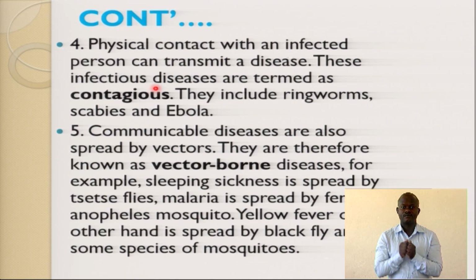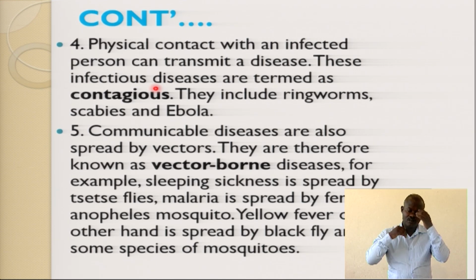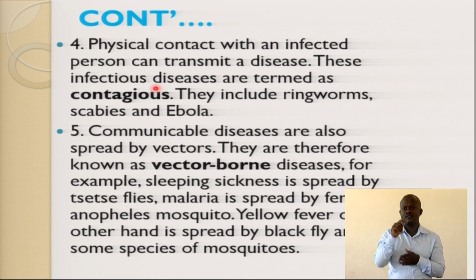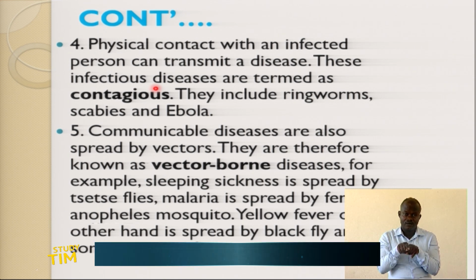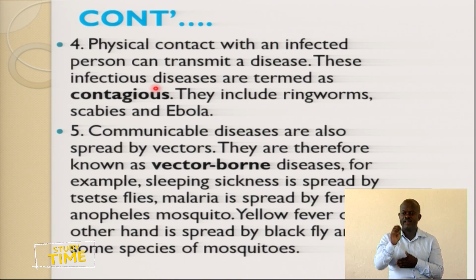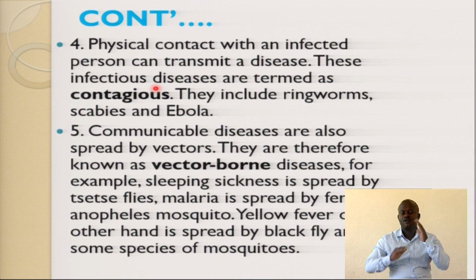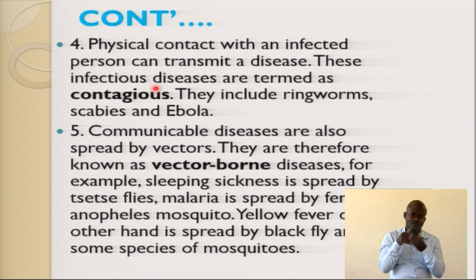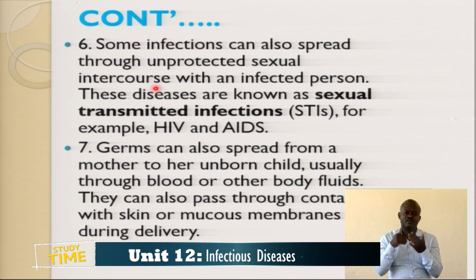Sleeping sickness, which is caused by the tsetse fly, is a vector-borne disease and is spread by tsetse flies. Malaria is also spread by the female Anopheles mosquito. These are vector-borne diseases, diseases caused by vectors. A vector is an organism that transmits a disease. All right? Yellow fever, on the other hand, is also spread by a black fly and some species of mosquitoes. Even some species of mosquitoes can also spread the disease.